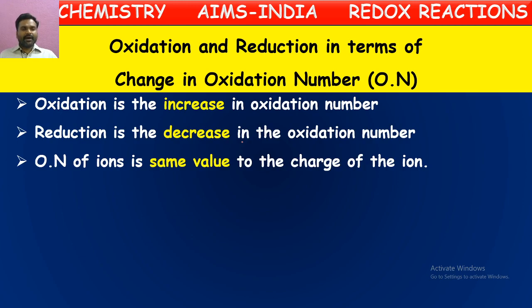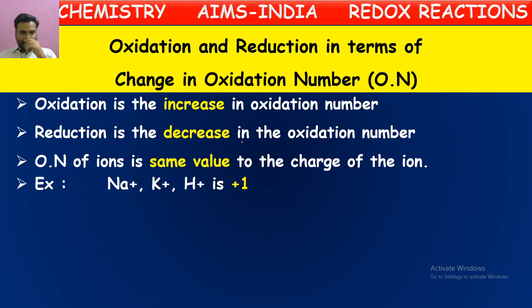The oxidation number of an ion has the same value as the charge of the ion. Generally, the oxidation number of an ion is equal to the charge possessed by that ion. If it is an ion, the charge possessed by the ion is itself its oxidation number.